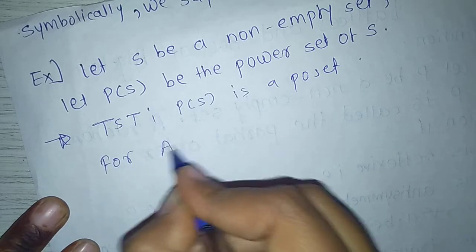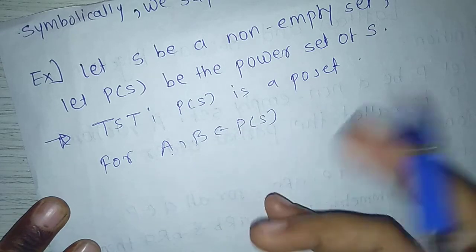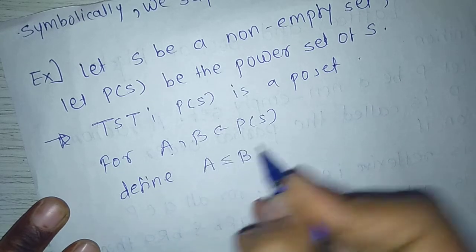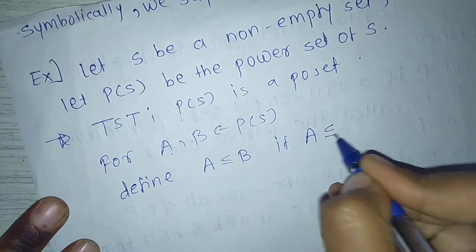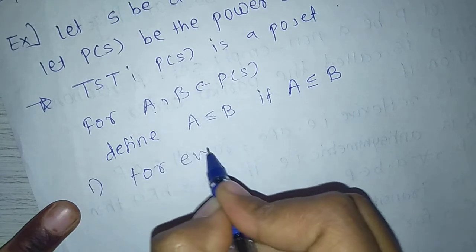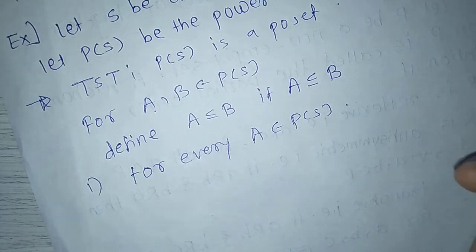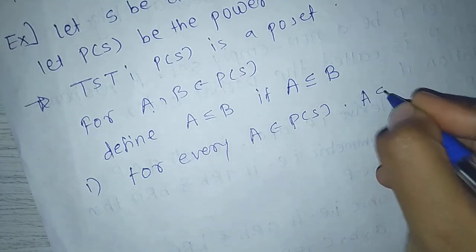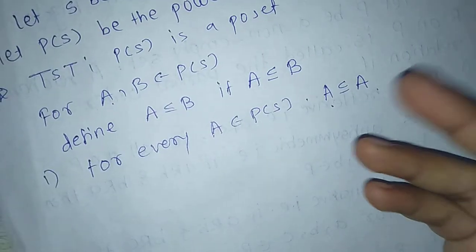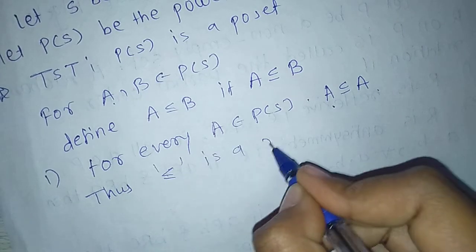For A, B belongs to P(S) means A, B are subsets of S. Define A ≤ B if A is a subset of B. First, for every A belongs to P(S), we know that every set is a subset of itself, means A is a subset of A. A is a subset of A means A ≤ A. Thus, ≤ is reflexive.